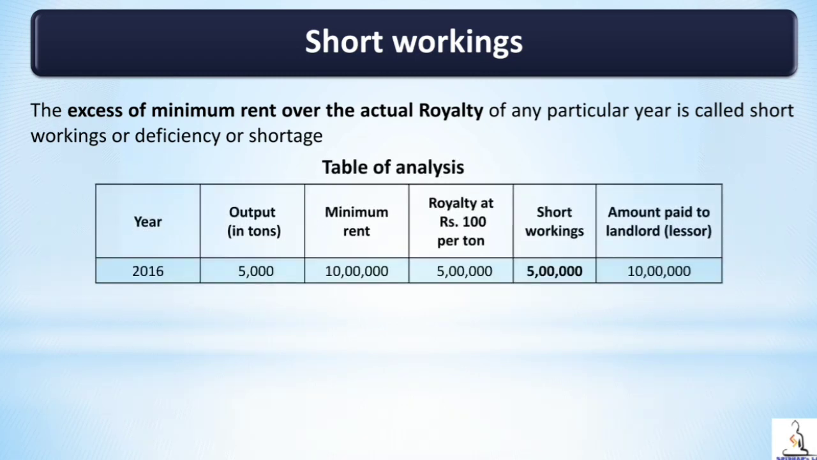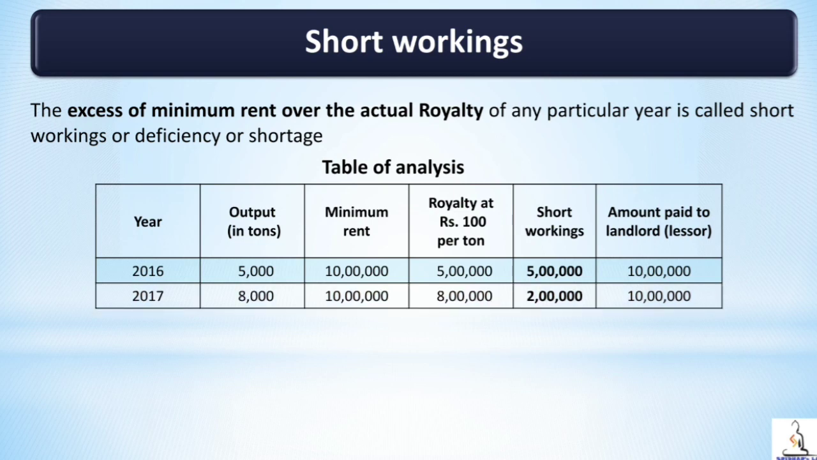In the first year, 2016, output was 5000 tons, minimum rent was 10 lakh, royalty was 5 lakh. So the difference between minimum rent and royalty is 5 lakh. That is what short working, because we paid 10 lakh to the landlord, royalty is 5 lakh. Where did the other 5 lakh come from? That is what short working. So the difference between minimum rent and royalty is short working.